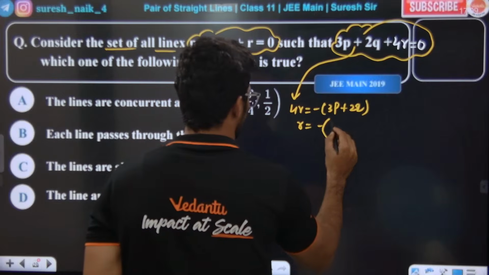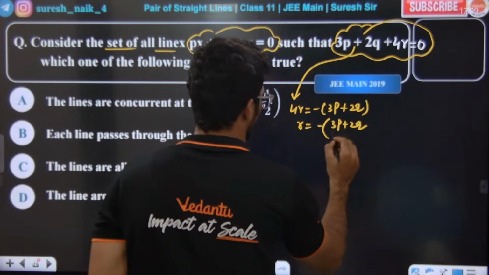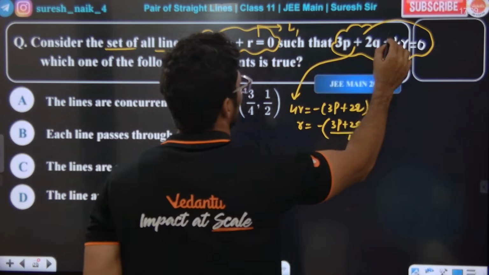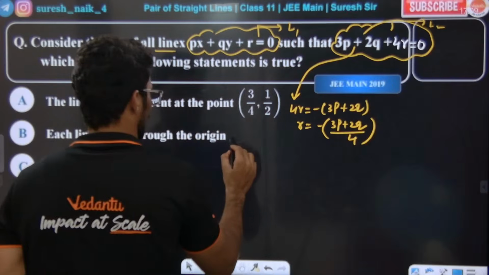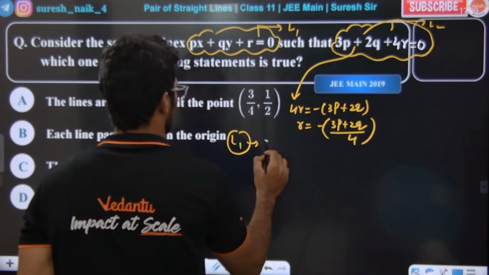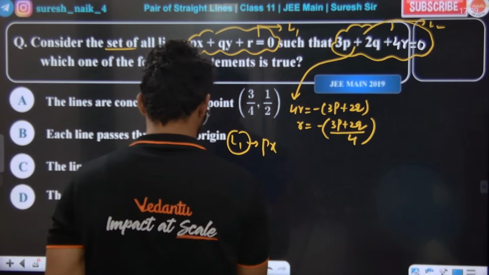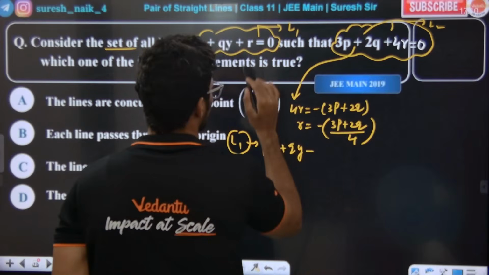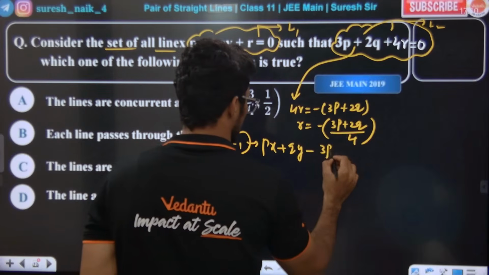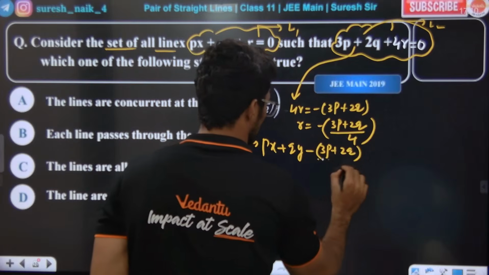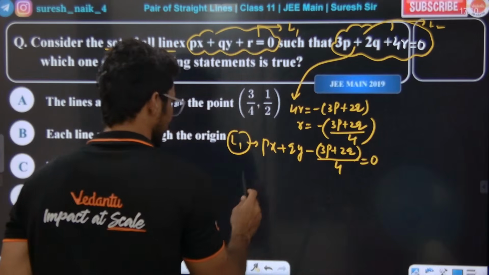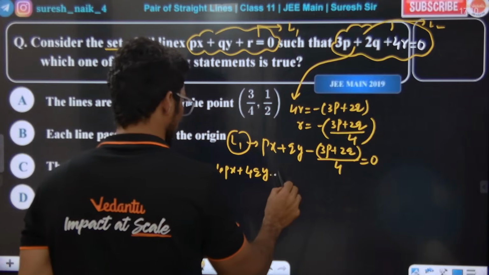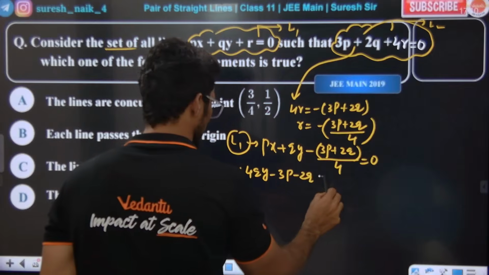r value na minus of. In r value I'm putting over here. Let's say the equation number 1, the L1. Let's say the L2. Okay, from L1, what I'm writing? px plus qy, r value na minus of 3p plus 2q by 4 is equal to 0. This simplify panna namakku 4px plus 4qy minus 3p minus 2q is equal to 0.